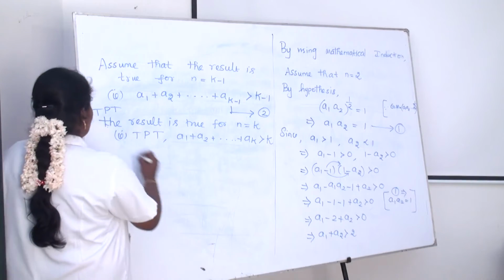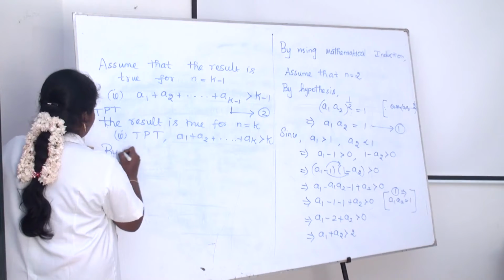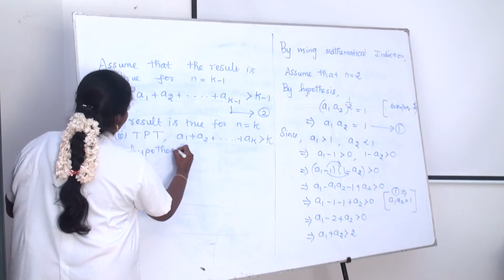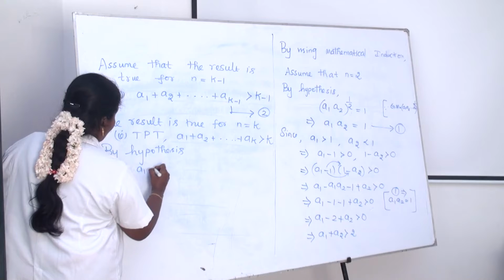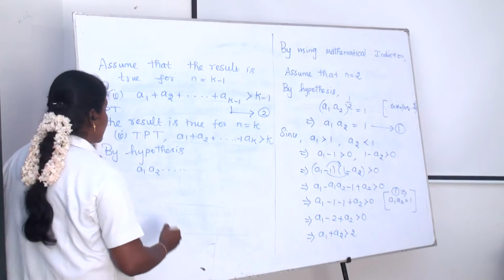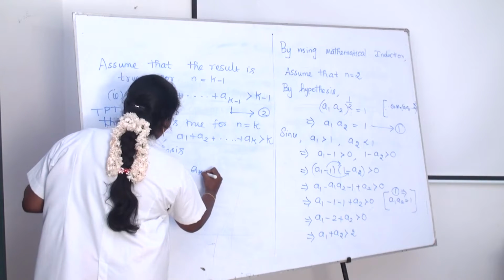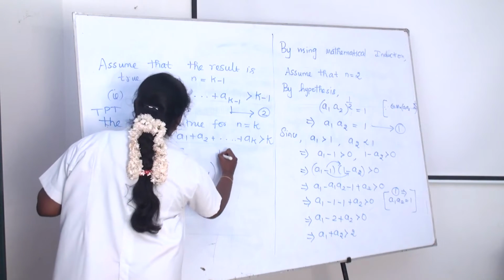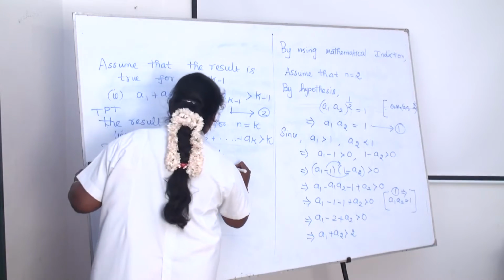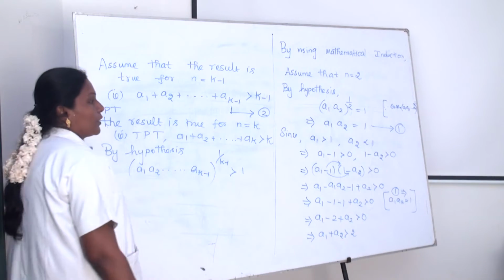Here also the same one, we are using our hypothesis. By hypothesis, a1 into a2, it is a geometric progression hypothesis. a1 into a2 into etc. up to a_{k-1}, the whole power 1 by k minus 1 is greater than 1.